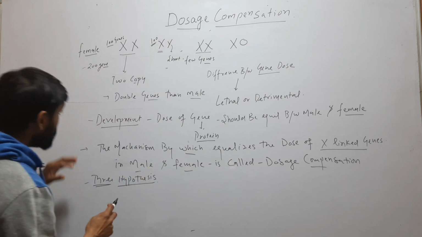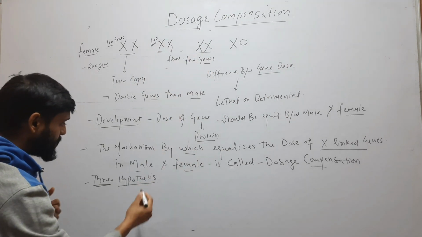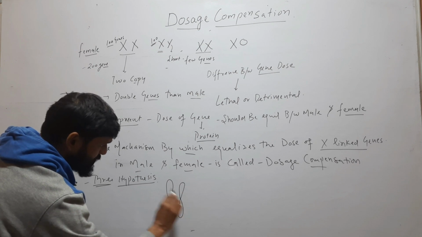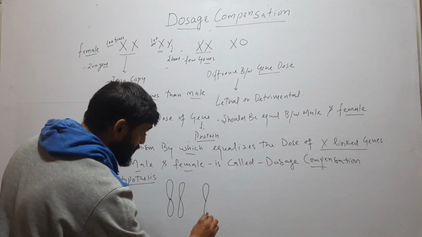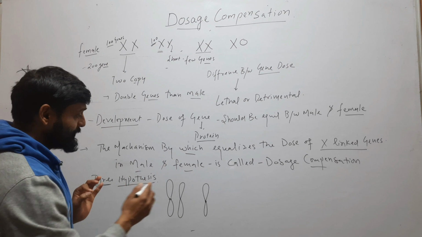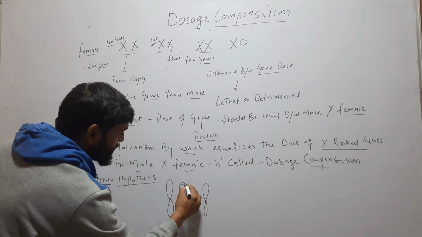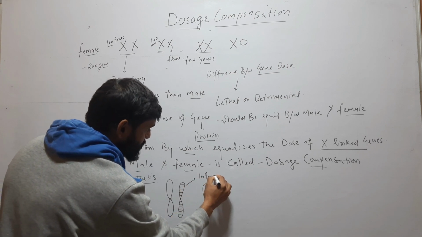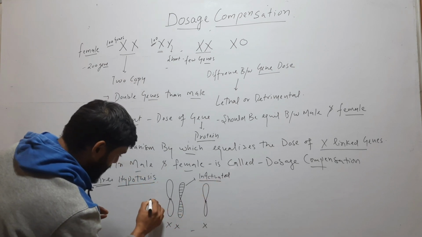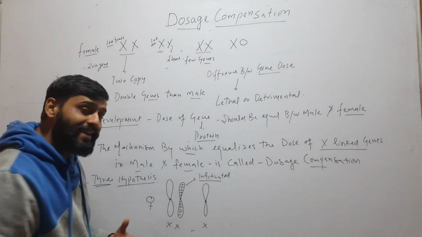So we know that in XX, XY or XX, X naught type of sex determination, suppose this is the X chromosome. In case of female, there are two X chromosomes. In case of male, there is only one X chromosome. So the first hypothesis says that one chromosome of female is inactivated. So these are two X chromosomes and this is female. Here in female, one chromosome is inactivated.